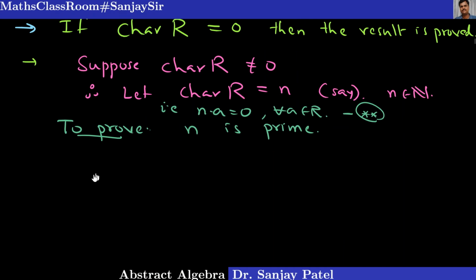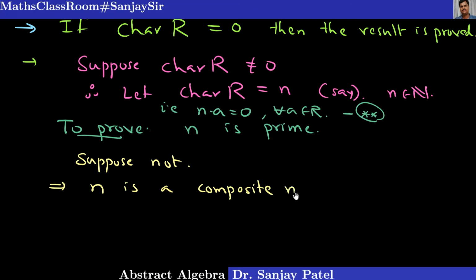So suppose, if possible, n is not prime. Suppose not, means suppose n is not prime. So this implies n is a composite number. If something is not prime, it is a composite number. So therefore we can write n as a product of two integers. Since it is composite, 15 is composite, so you can write 15 is equal to 3 into 5. So n you can write as a product of two integers.